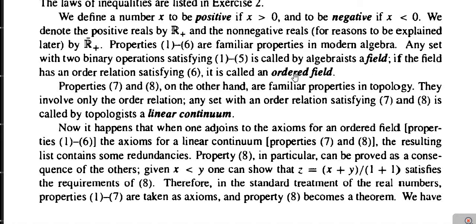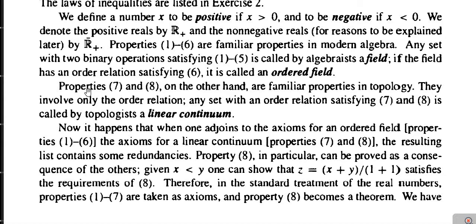Next, if the field has an order relation that satisfies property number 6, then it is called an ordered field.